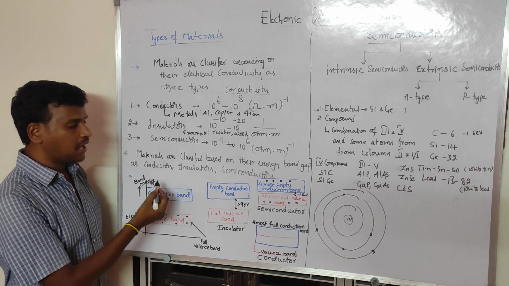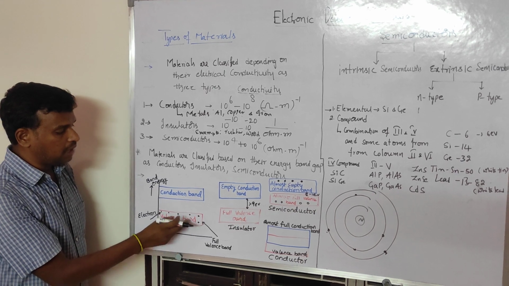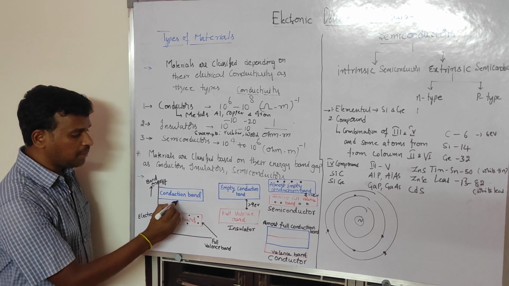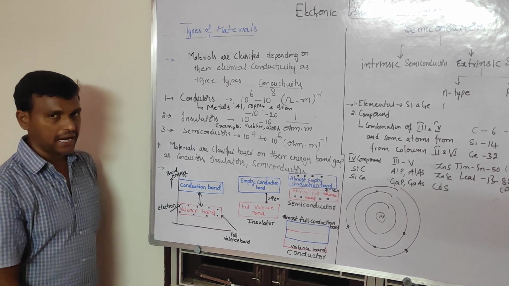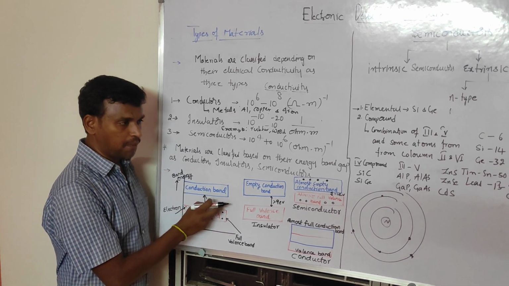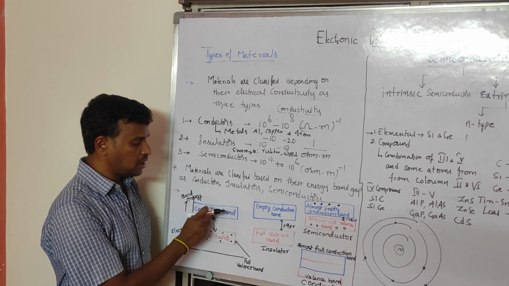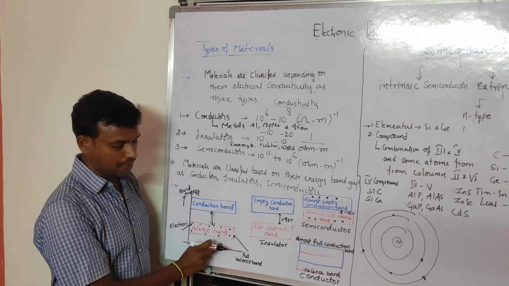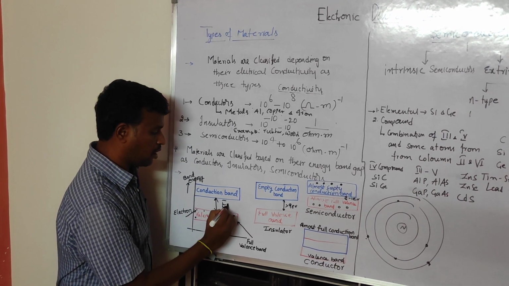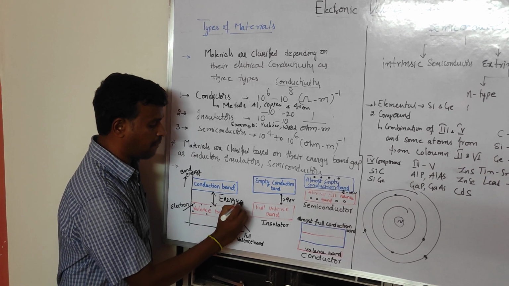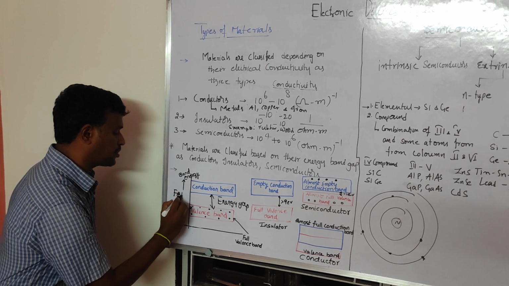So here we have the valency band and the conduction band, and in between them we have the energy band gap. The energy gap between the conduction band and valency band is called the energy band gap, or energy gap, or another name for it is the forbidden energy gap.